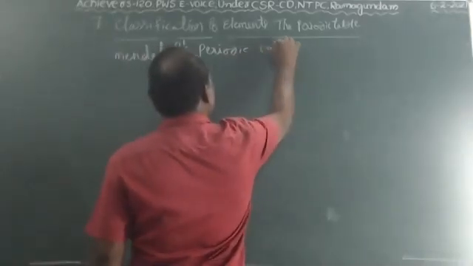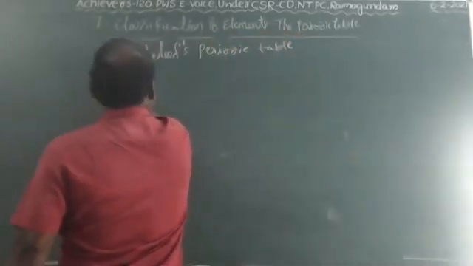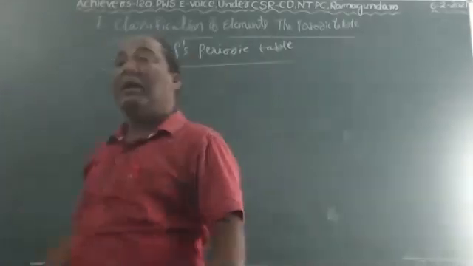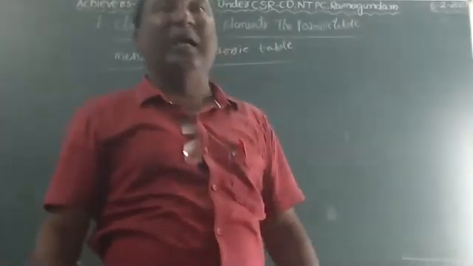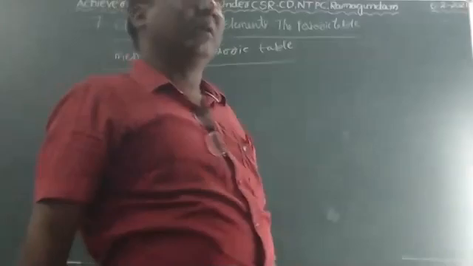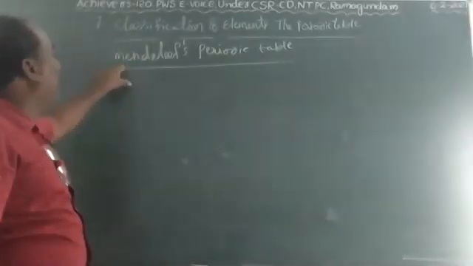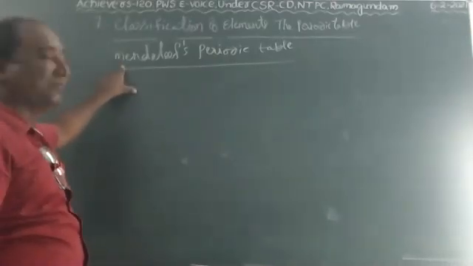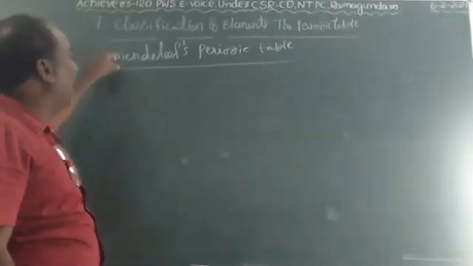What are the demerits present in Newland's octave theory? To overcome that, one more scientist, Dmitry Mendeleev, came.